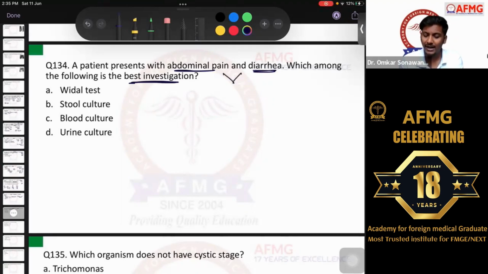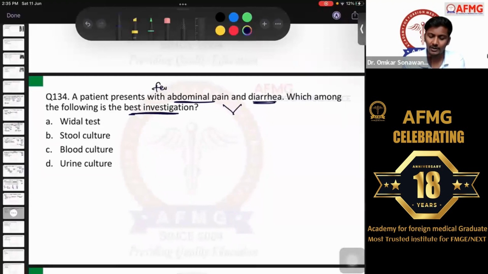Abdominal pain and diarrhea are usually due to fecal-oral route of contamination. Along with fever, some people are saying fever was also mentioned for 1 or 2 days. So definitely the diagnosis over here becomes enteric fever, and enteric fever is nothing but typhoid, right? So they have a question on enteric fever or typhoid, please remember.